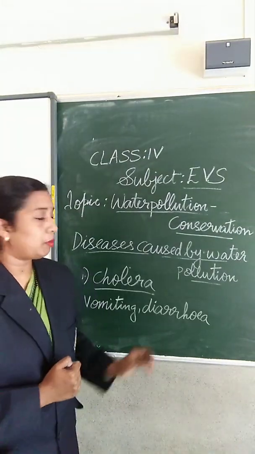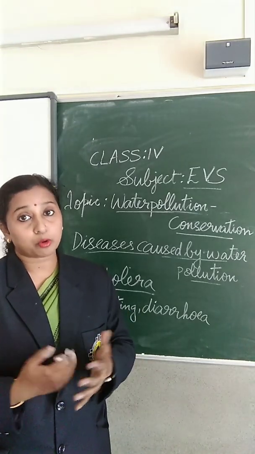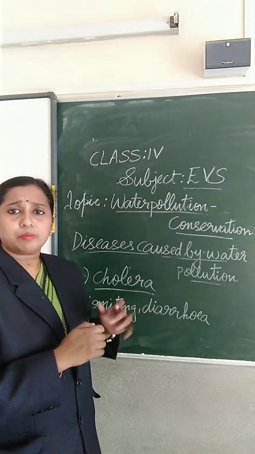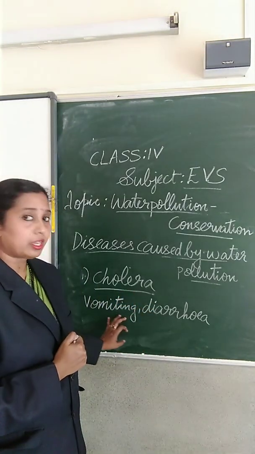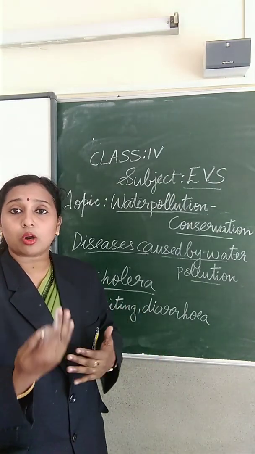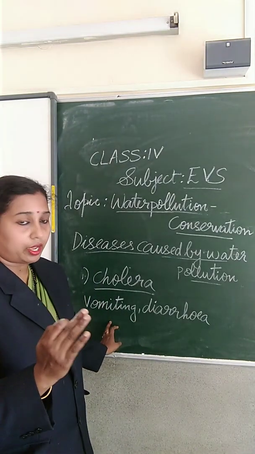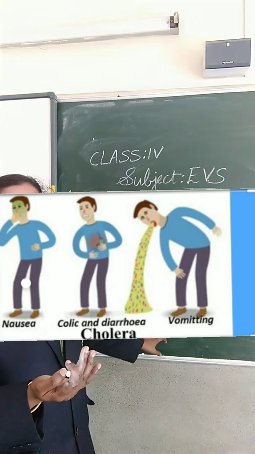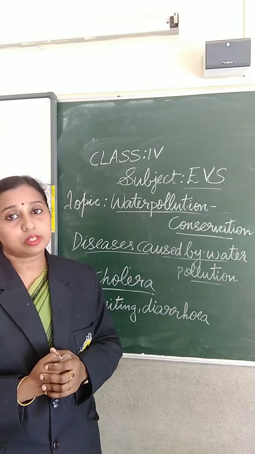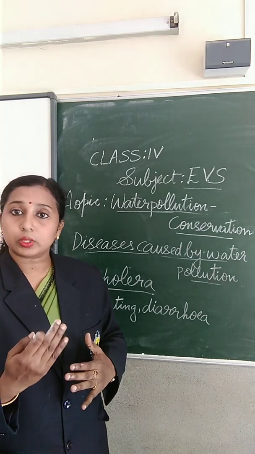First we will study about cholera. I already told you, when you are drinking impure water or polluted water, these are some of the diseases. The first one is cholera, and the main symptoms of cholera are vomiting and diarrhea. Diarrhea means loss of water from our body. These are the symptoms of cholera, that is vomiting and severe diarrhea, and if it is not treated properly it may lead to death.